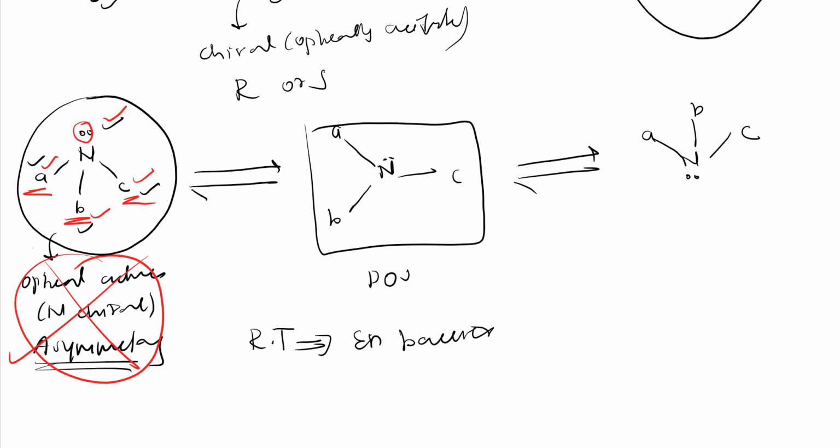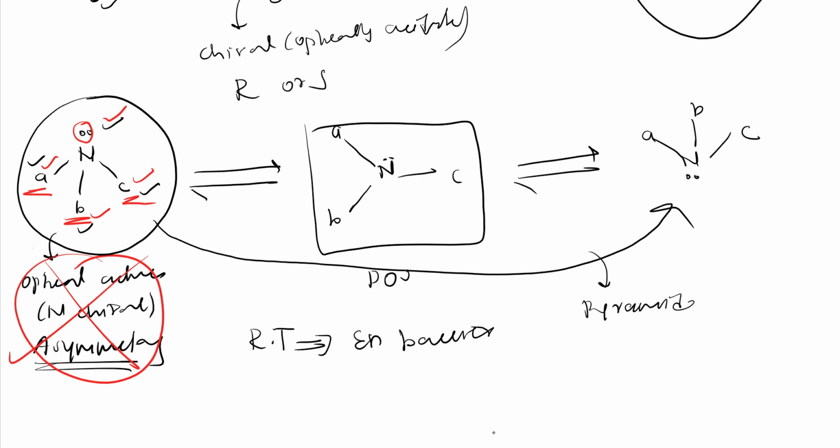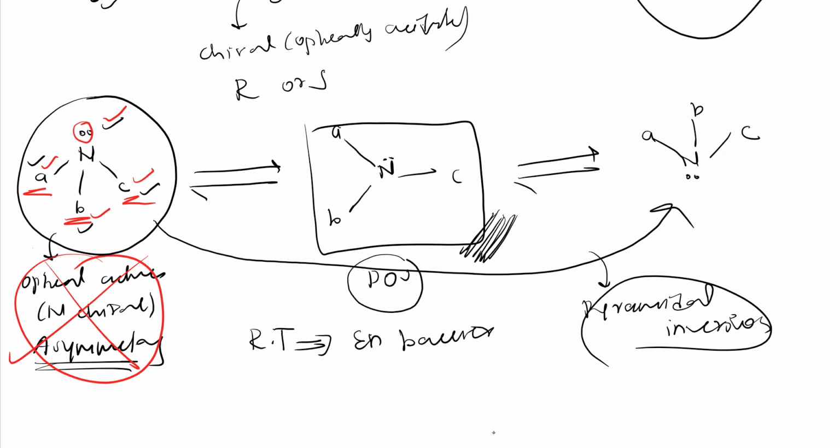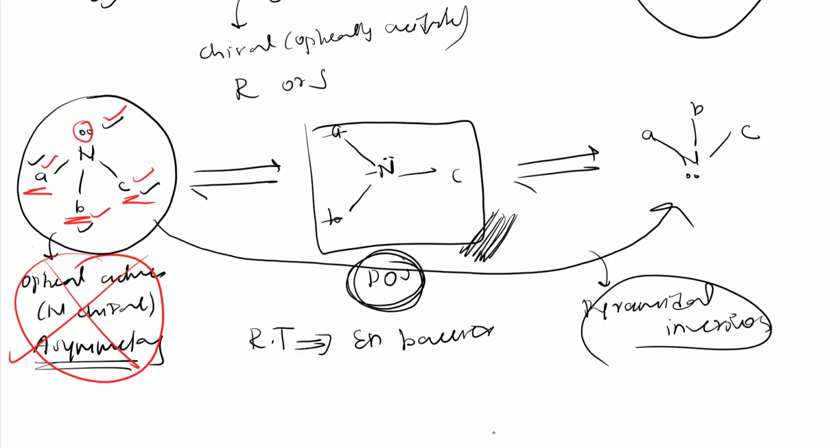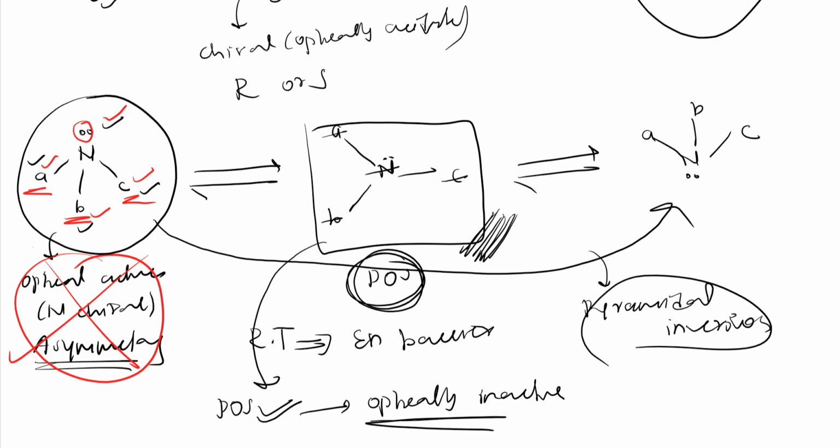So what happens, from this pyramidal it has inverted to this pyramidal. So this is nothing but what we call pyramidal inversion, right? During this inversion there will be a kind of transition state which will be planar. Because of this planar transition state there will be a plane of symmetry. If I cut it, see here, A will be half, B will be half, nitrogen will be half, C will be half. That means a plane of symmetry exists. Whenever there is a plane of symmetry, the compound becomes optically inactive, right?